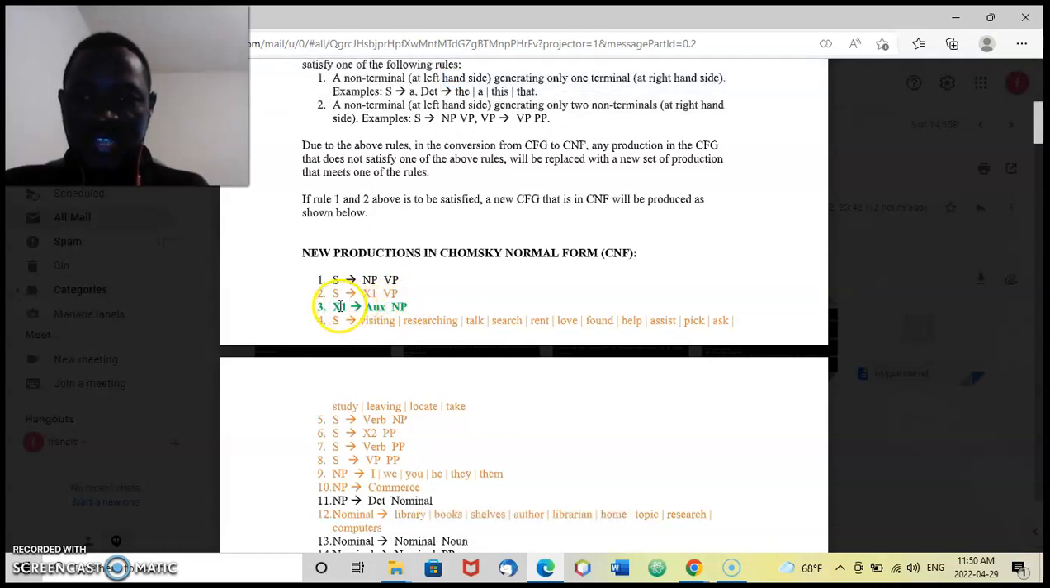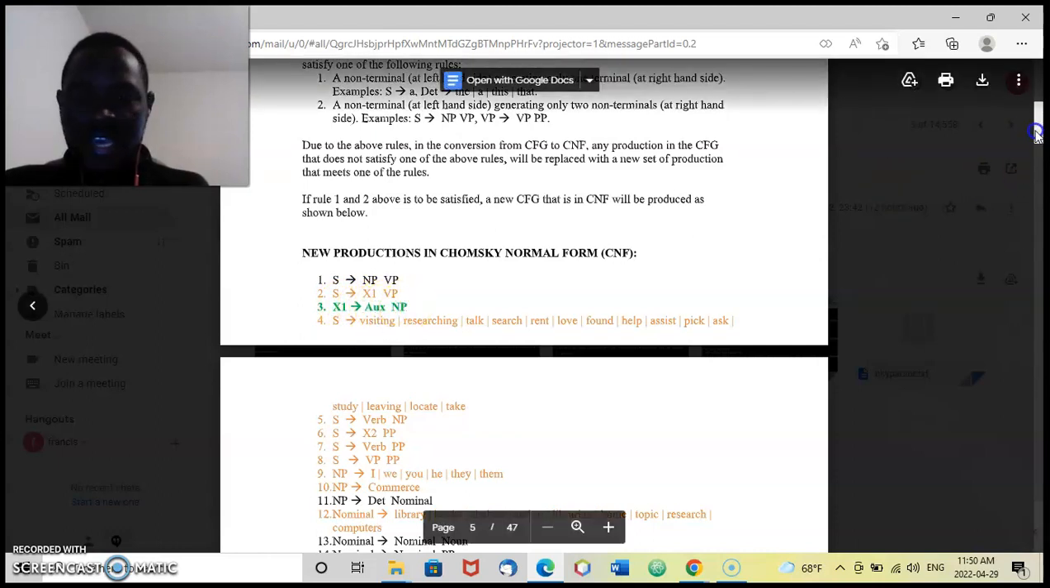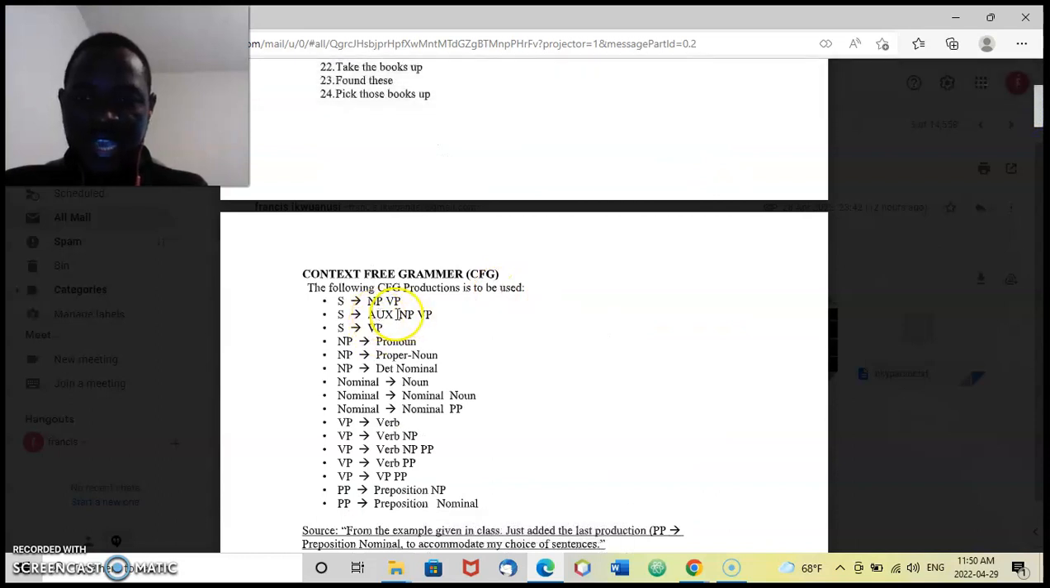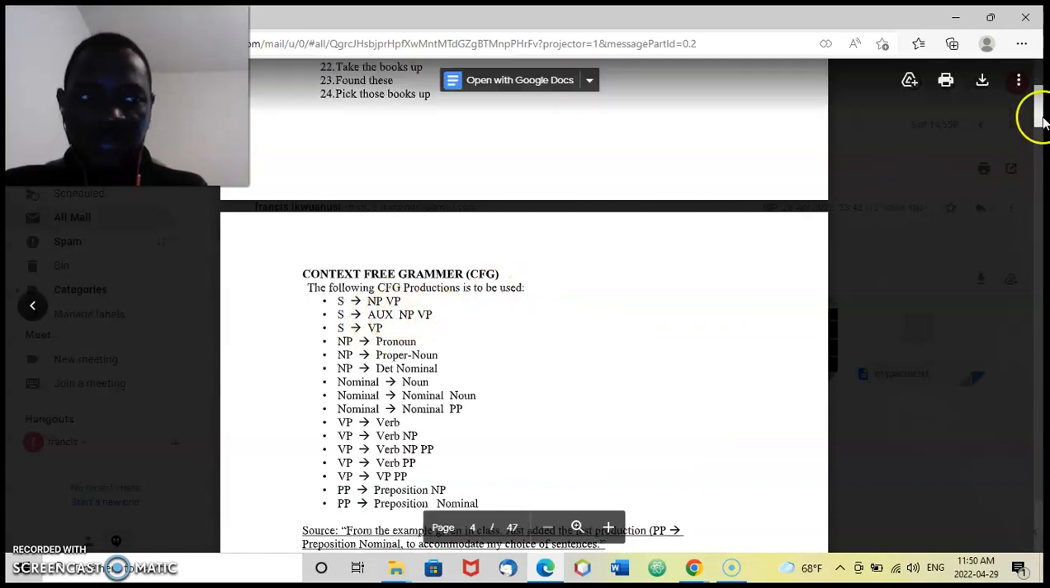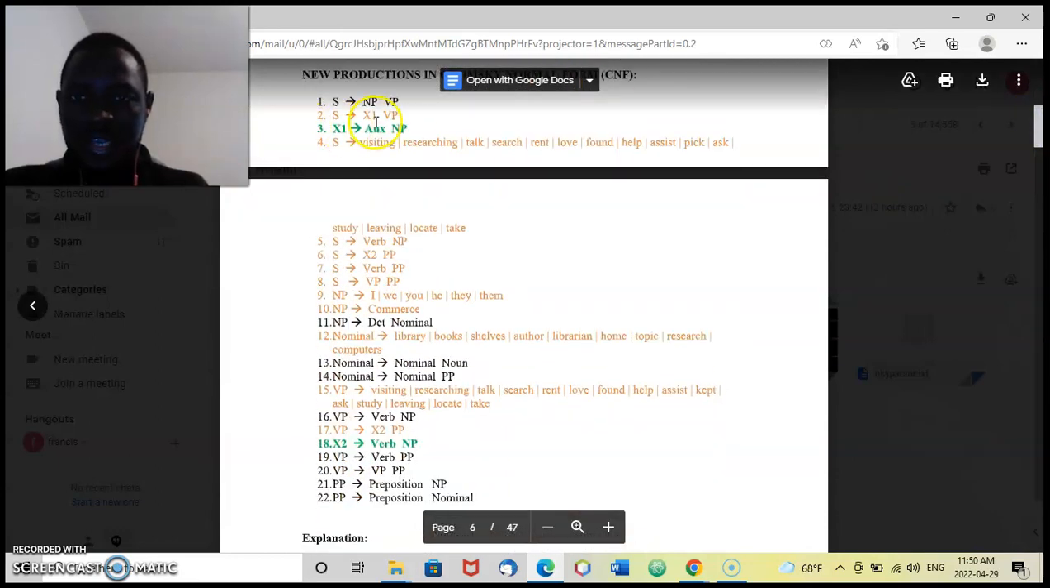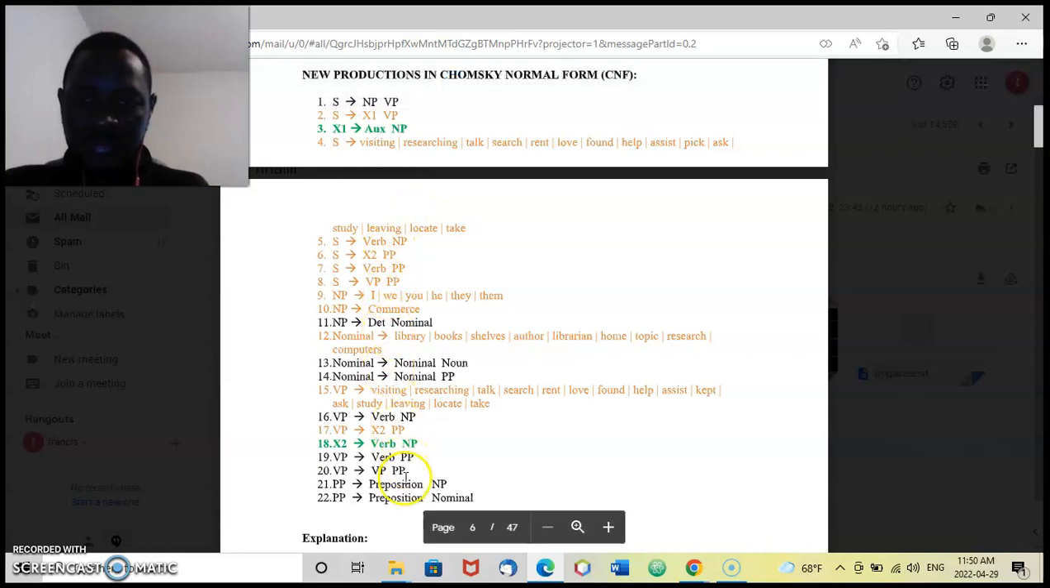So there's X1 now, which represents auxiliary and NP, and all I had to do was replace this auxiliary and NP with X1, and then we have X1 VP, which is what is here, and now this is in CNF format. So this is basically what I did for all of them. You see the black ones are the ones that are already in CNF. I didn't have to change them.